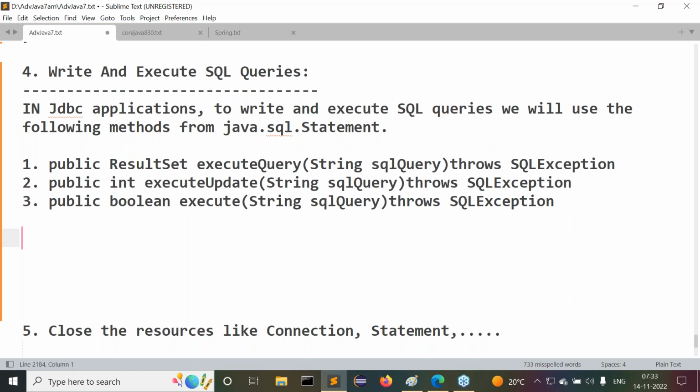But now we are understanding Statement. Guys, observe carefully. Load and registration of the driver is the initial step. Establishing the connection is the second step. After establishing the connection, we are at a junction. What do we have to use? Either Statement, PreparedStatement or CallableStatement. At basic programming, we have taken the Statement path, where Statement gives some methods to write and execute SQL queries.